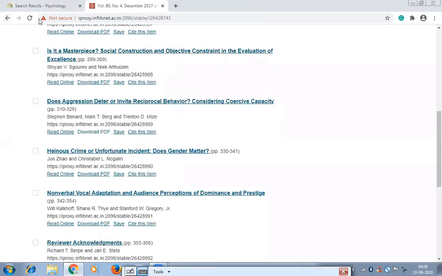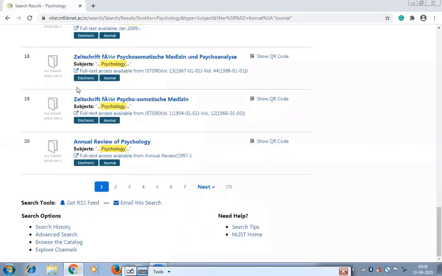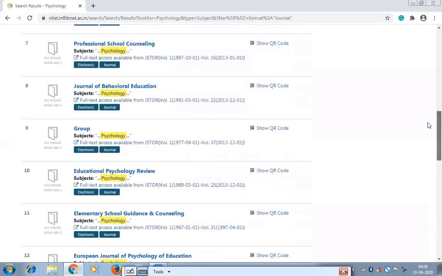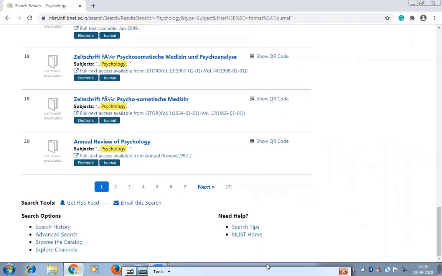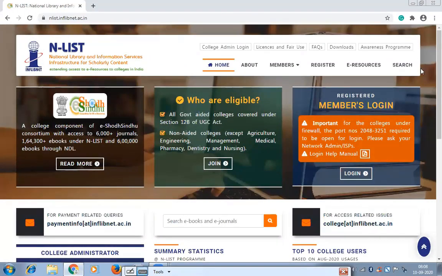Okay, so this is about the journals, how to search in the Enlist project or Enlist program. Now we'll show you another way to search in this Enlist program.